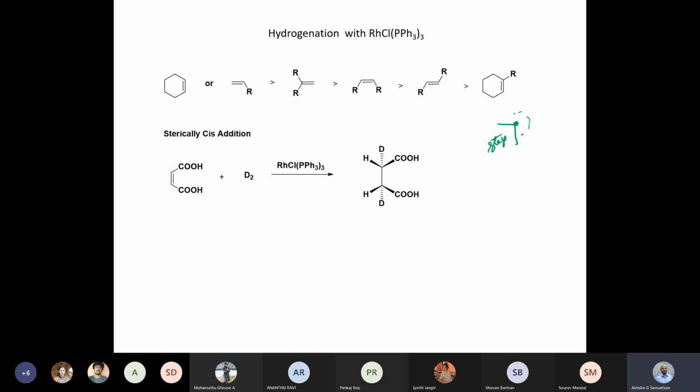So hydrogenation with RhCl(PPh3)3 is sensitive to steric effects, and you generally have only cis addition of the hydrogen. That is demonstrated by this addition of D2 to this molecule of maleic acid, and you have cis addition.